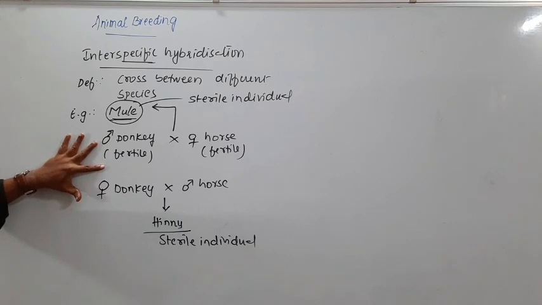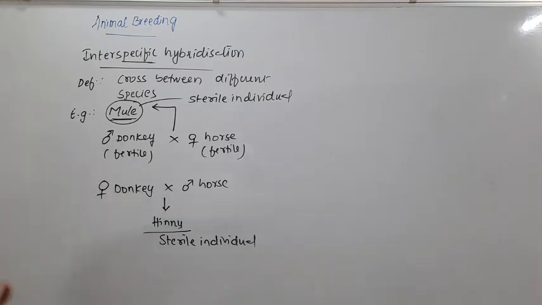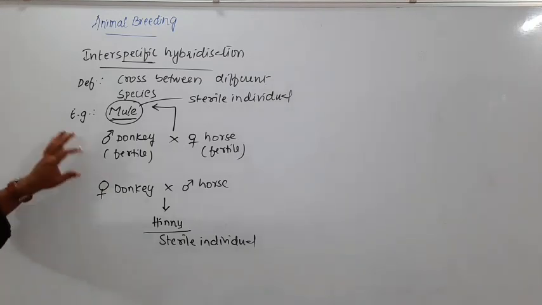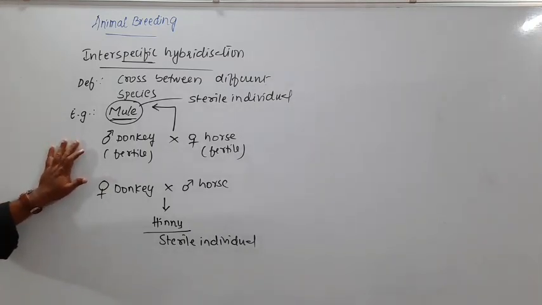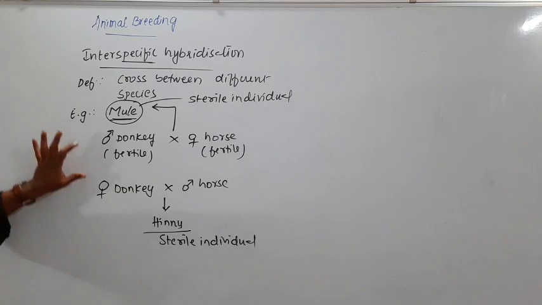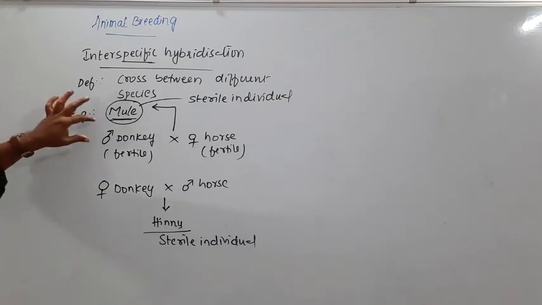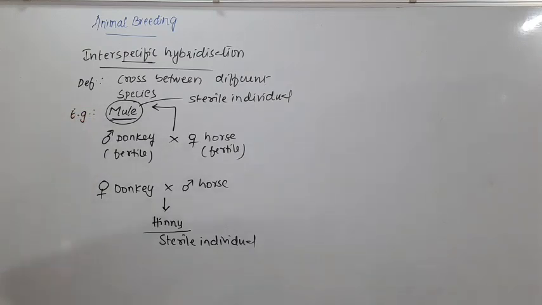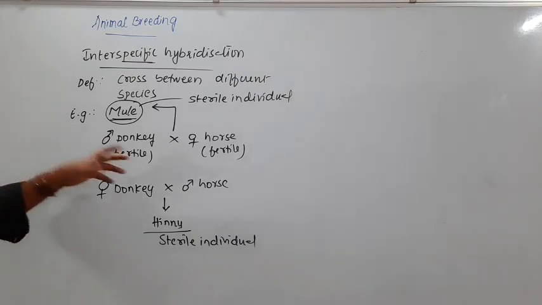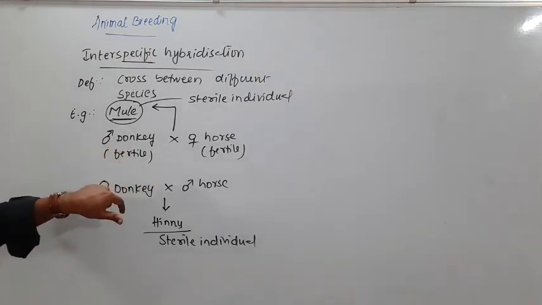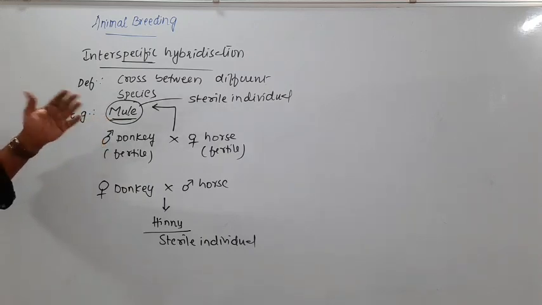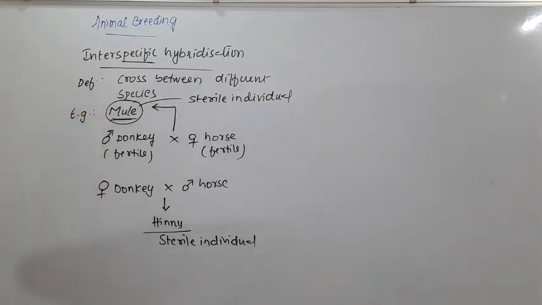We want the characters of donkey, which has the ability to carry heavy goods, and of horse, which has the power of running, in one individual, and they did it. But the problem is that to produce mules you have to cross in the same way again, and these mules will not reproduce.